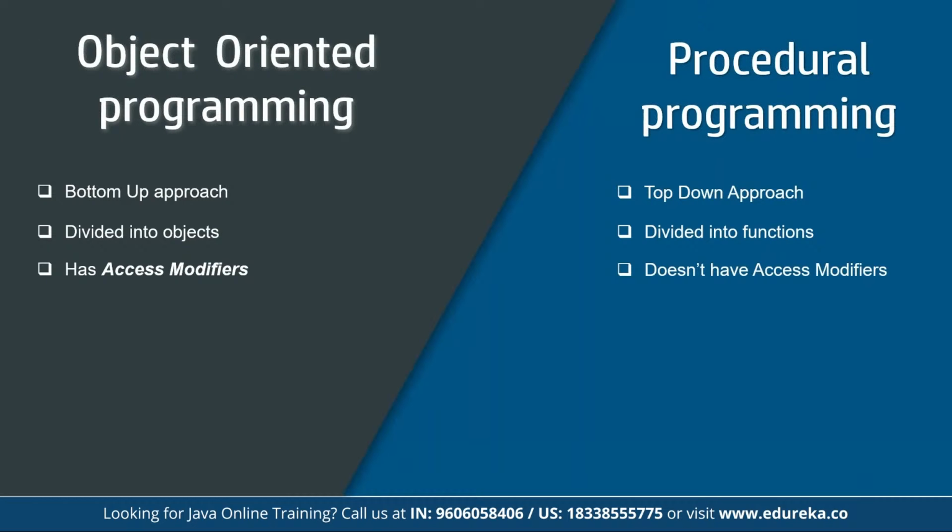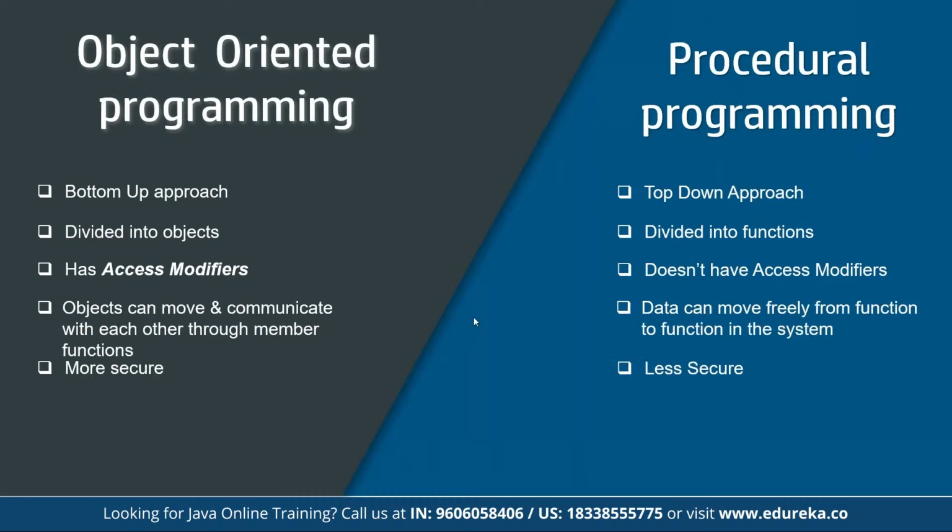If we talk about access modifiers, in OOPS access modifiers are introduced, namely private, public, and protected, whereas we don't have any modifiers available in procedural programming. So if you are looking to enhance the security of the program, we can use multiple access modifiers, which are only available in the object-oriented programming approach. And next, objects can move and communicate with each other through member functions.